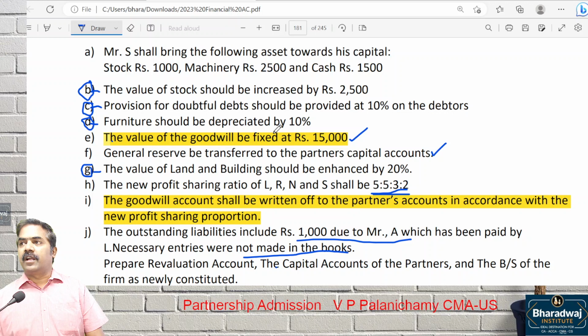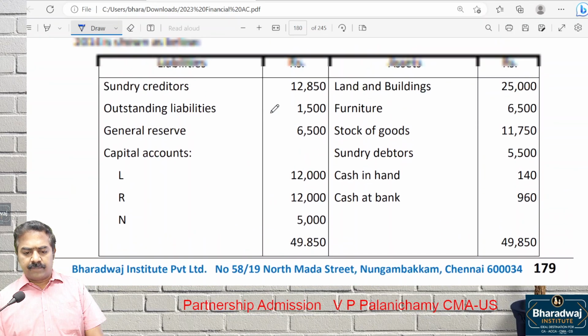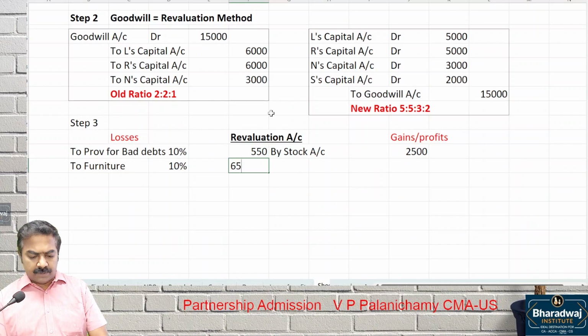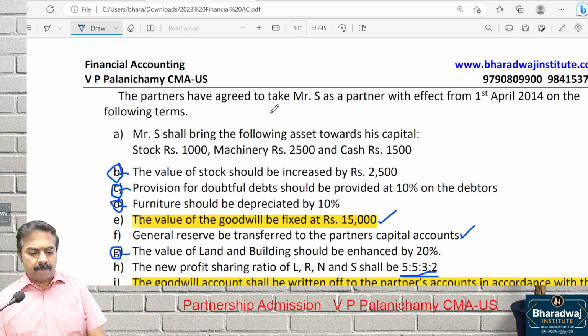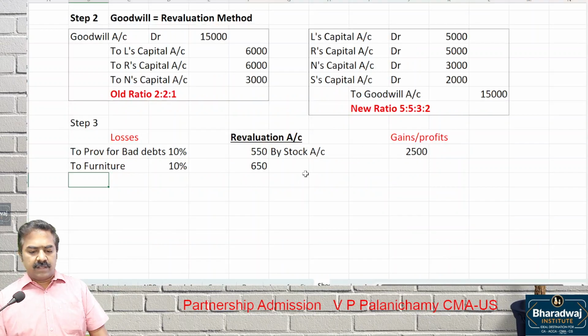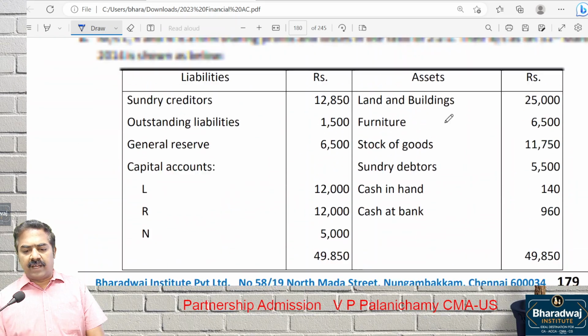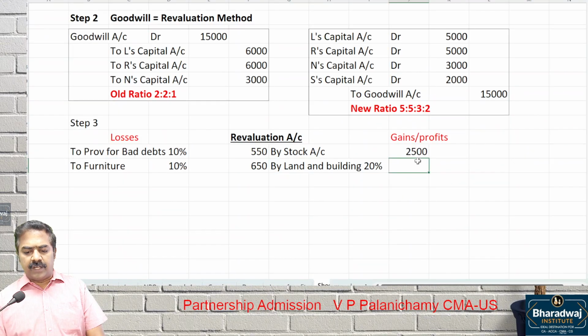Then, what is the next one given? Furniture to be depreciated by 10%. Depreciation on furniture is a gain or loss? Loss. Furniture value 6,500, 10% is 650. Then, what is the next one? Land and building should be enhanced by 20%. Enhanced means increased by 20%. By land and building: the value is 25,000, 20% is 5,000.